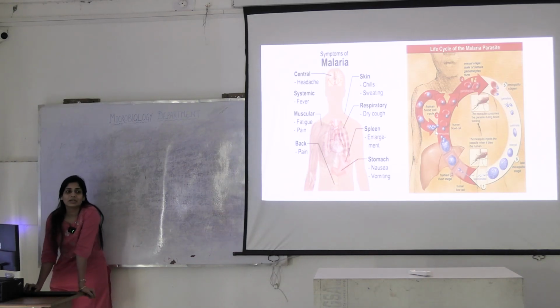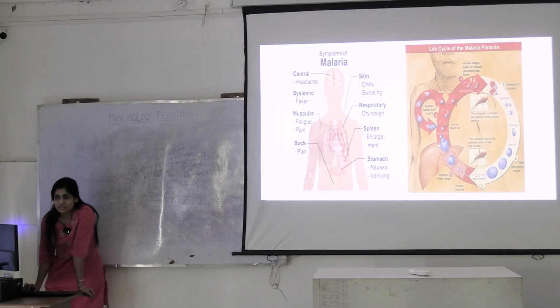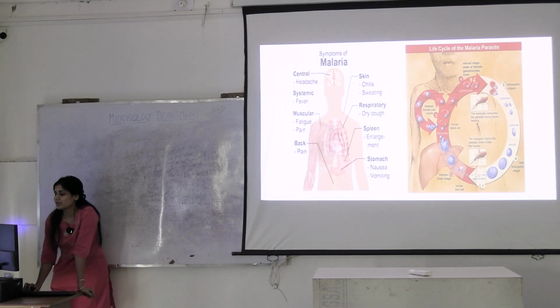RBCs. Okay, in RBCs what will happen? They will undergo different stages. You have to remember the stages. This is sporozoite, then in the liver it becomes hypnozoite and then merozoite. Merozoite again goes to the RBC. Then in RBC it's converted into gametocytes. What are gametocytes? They are sexual forms of this parasite.